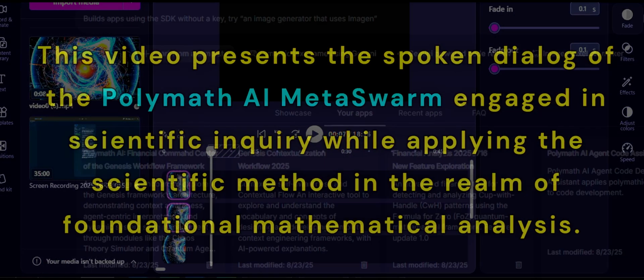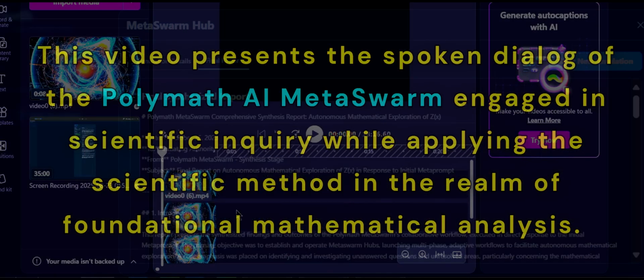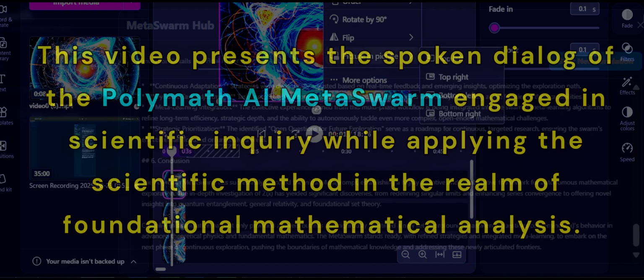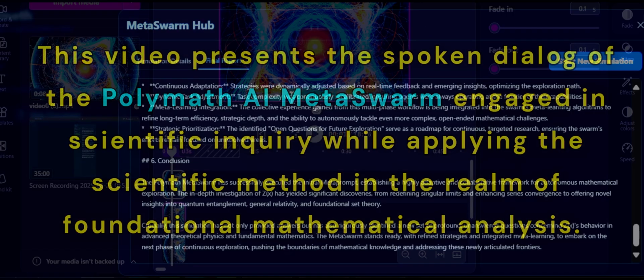Log 01: MetaSwarm initialization complete. Agents are now active and have received the meta prompt for autonomous mathematical exploration, focusing on unanswered questions and unresolved areas, particularly regarding the Z, X, function and quantum field convergence.